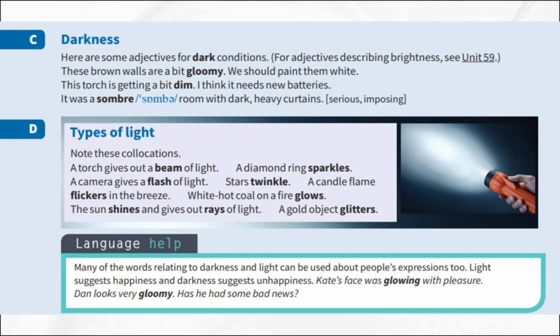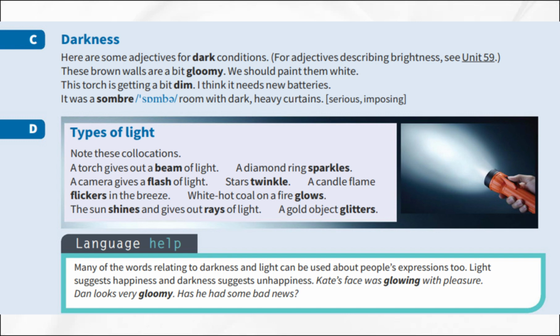Darkness. Now let us look at some adjectives for dark conditions. These brown walls are a bit gloomy. They are dark and depressing. We should paint them white. This torch is getting a bit dim. It is not very bright. It needs new batteries. It was a somber room with dark, heavy curtains. Somber means serious and imposing.